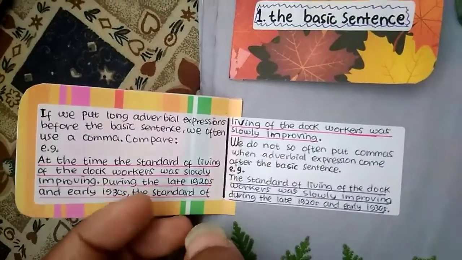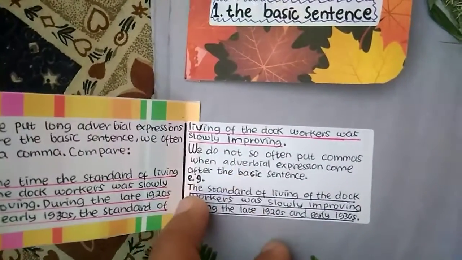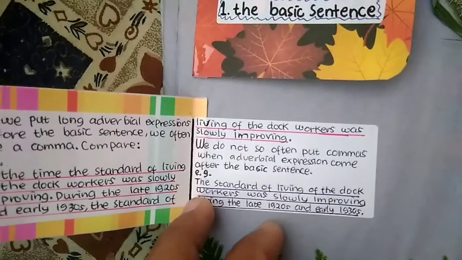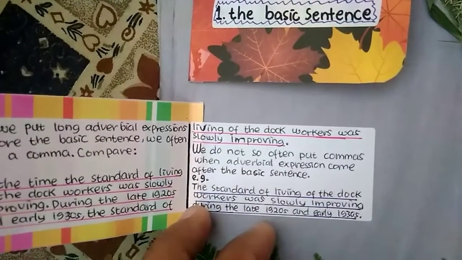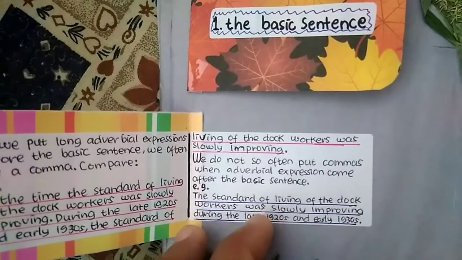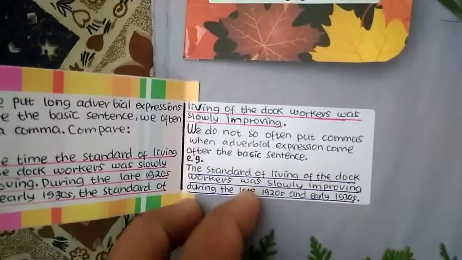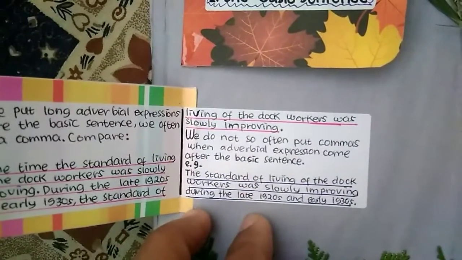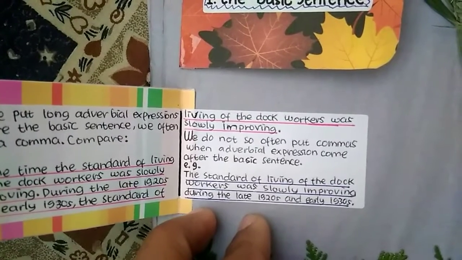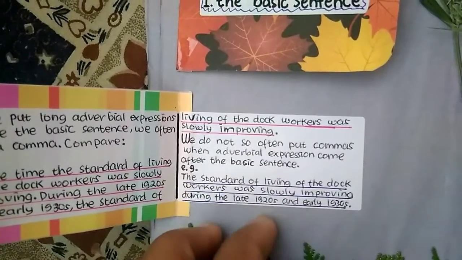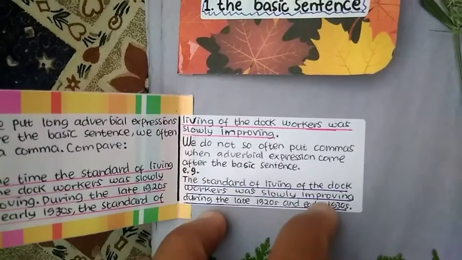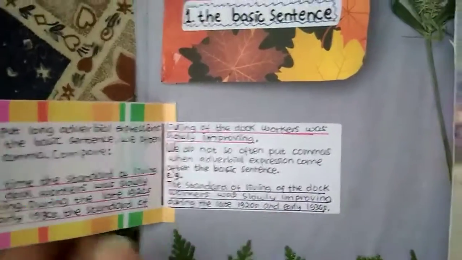The standard of living of the dock workers was slowly improving. We do not so often put commas when adverbial expressions come after the basic sentence. For example, the standard of living of the dock workers was slowly improving during the late 1920s and early 1930s.